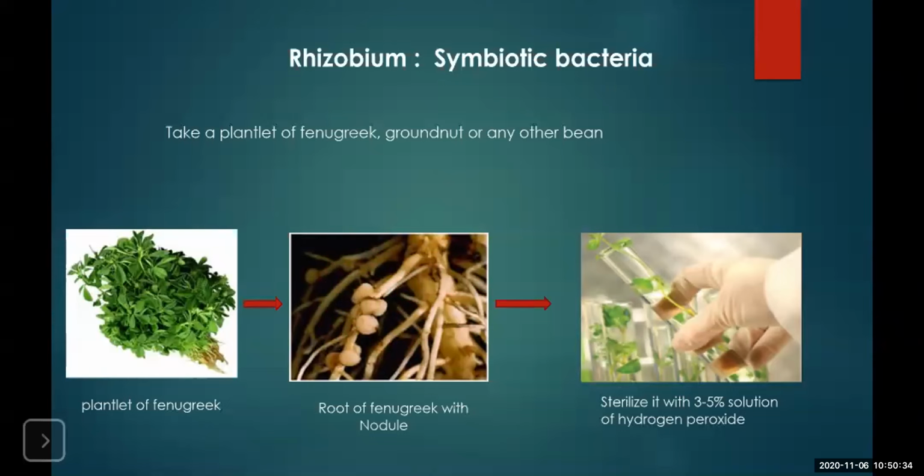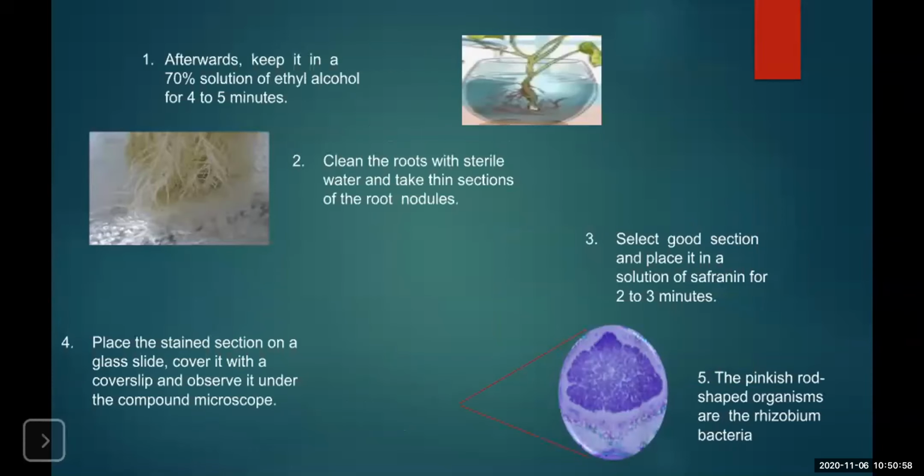Now, to study this, one activity has to be performed in which you can take a fenugreek, groundnut, or any leguminous plant, collect the root of that plant, then you need to sterilize it with a 3 to 4% solution of hydrogen peroxide. After sterilization, you need to keep it in 70% ethyl alcohol solution for 4 to 5 minutes. Then clean it with sterile or clean water and take its thin sections.